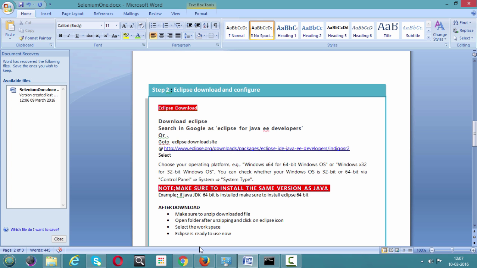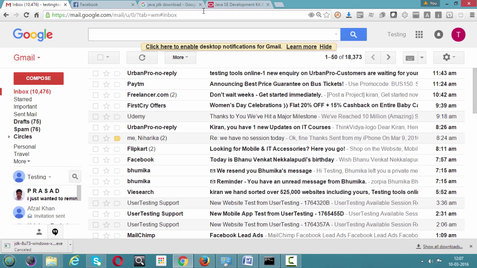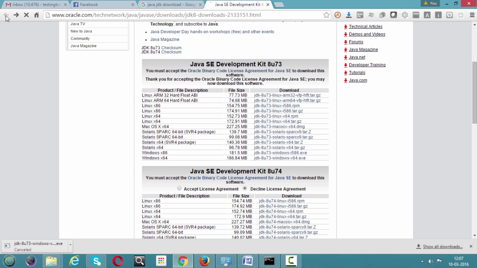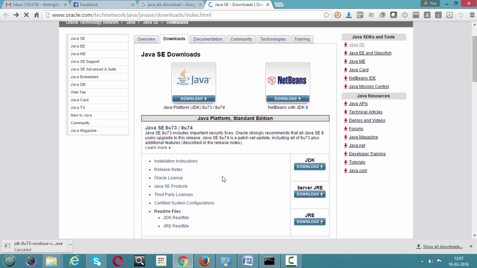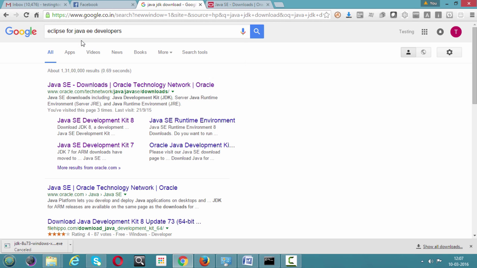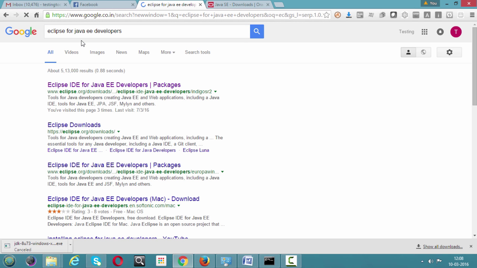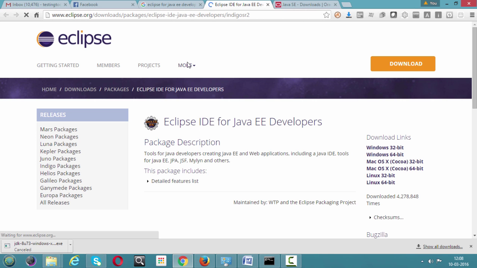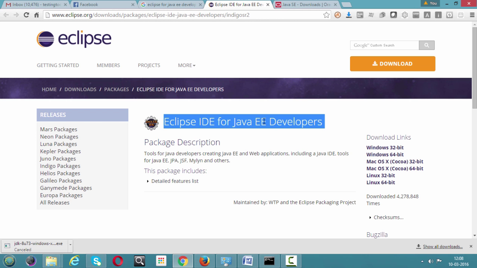Directly you can click on this link, or else just go to Google and type Eclipse for Java EE developers. Just click on the first link. Here we go. Eclipse IDE for Java EE developers. This is the search keyword you need to use.